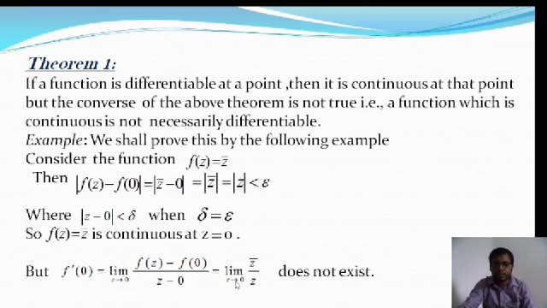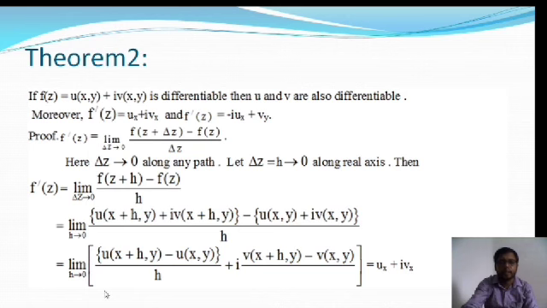That is, for different paths, the limiting values are different. So the limit f dash 0 does not exist. That is, the function is not differentiable at that point.